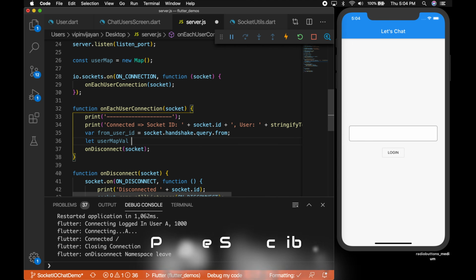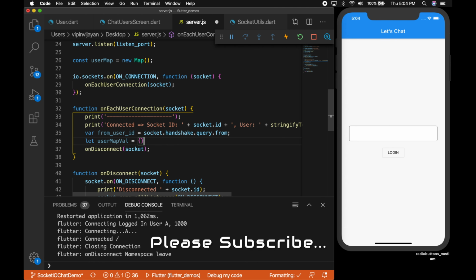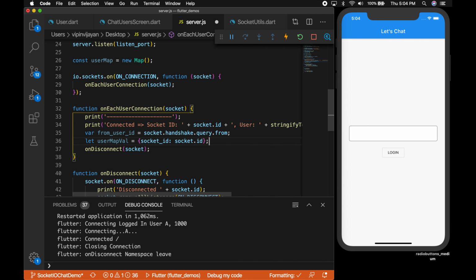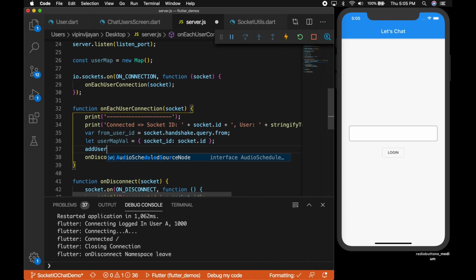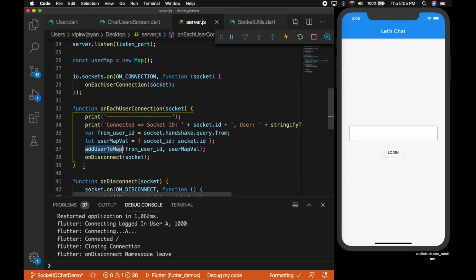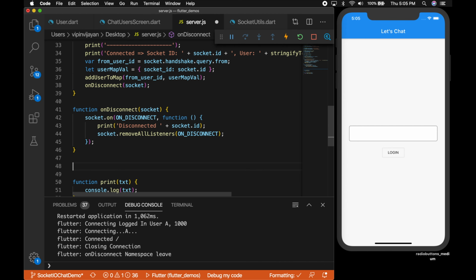Now let's save the value in the user map with the key as the user ID. The key is the user ID and the value is the socket.id, and let's add that to the user map.